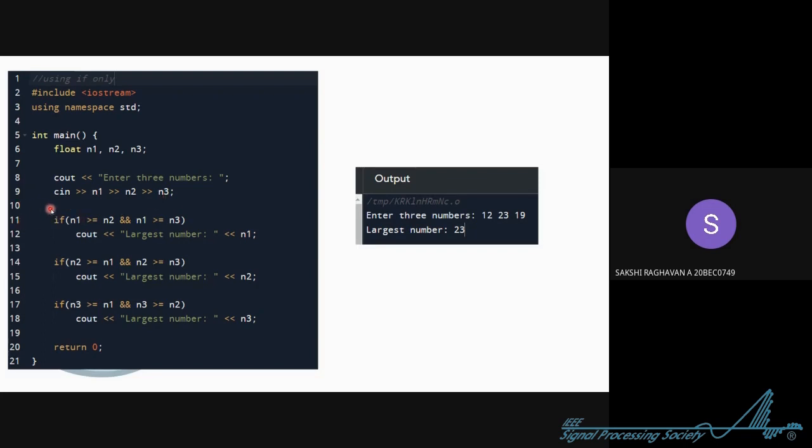Now see this from lines 11 to 18. This is the if part. Just see this first if. Syntax: here we have not used a space, as I have told you, you can use a space between this bracket and if, and you can omit it as well. Both will work. Now see the condition here: n1 is greater than or equal to n2.